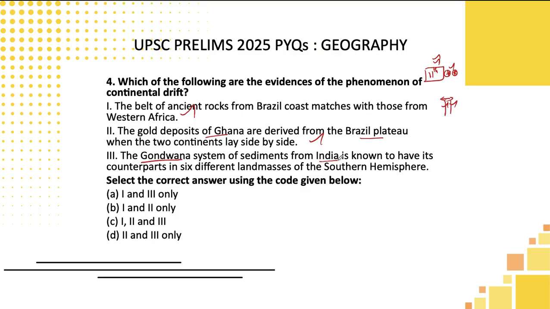Gondwana sediments from India are known to have counterparts from 6 different landmasses in the southern hemisphere. We know very well India, in the past, was attached to the African continent, and it belongs to Gondwana. In that particular Gondwana, Australia, New Zealand, and on this side Brazil, all these continents were united together in the past. This also is a correct statement. So all the statements given here are correct. Hence the correct answer here is option C, students.